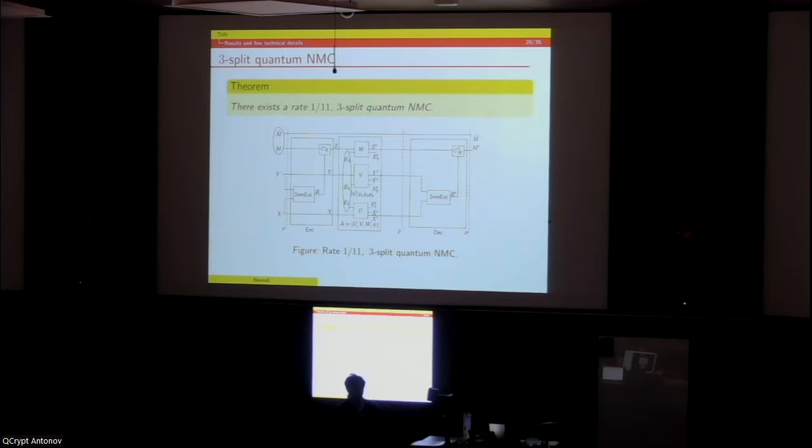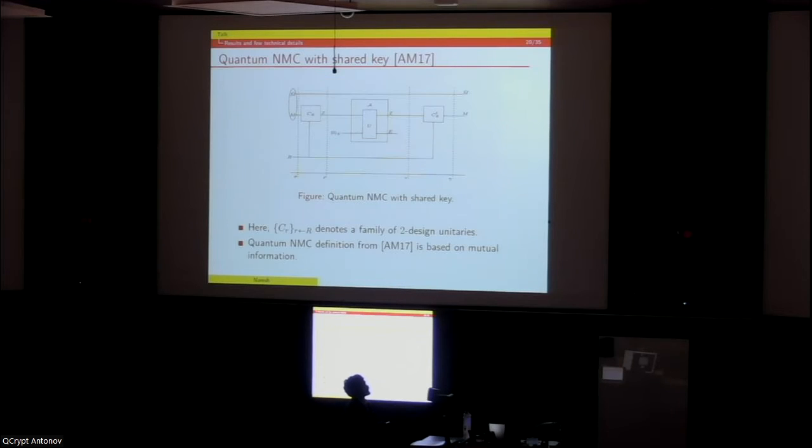And let's now try to use our NMRE construction to construct a 3-split quantum non-malleable code. As you can see in the previous slide, if the encoder and decoder had access to this R, they could have used the two-design unitaries to achieve non-malleability.